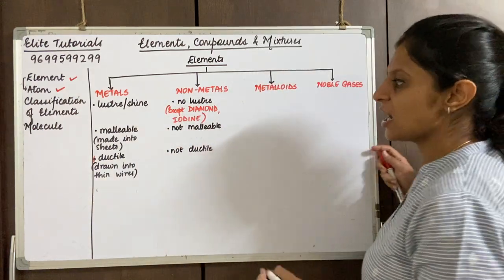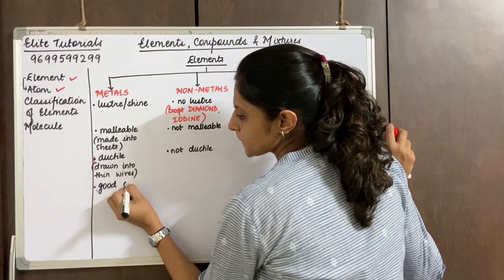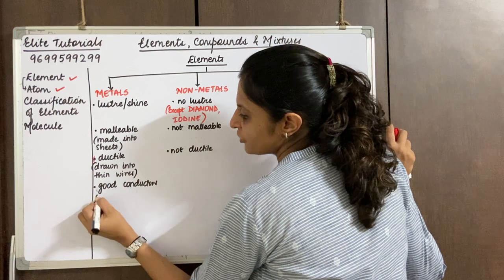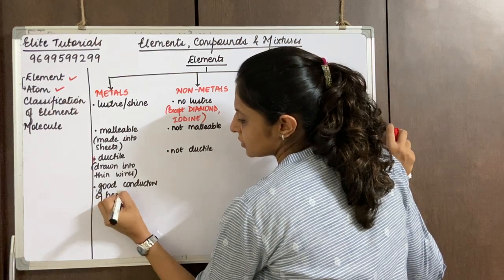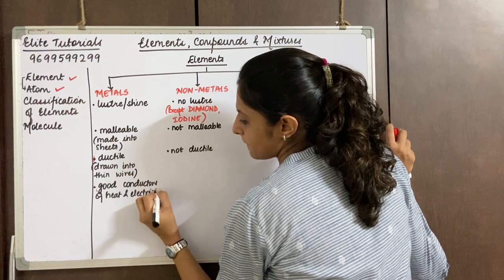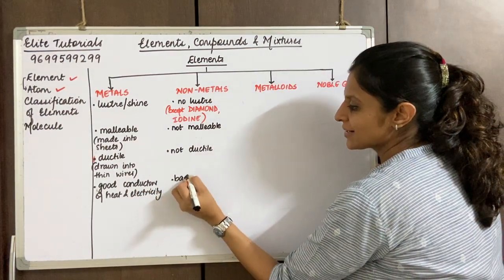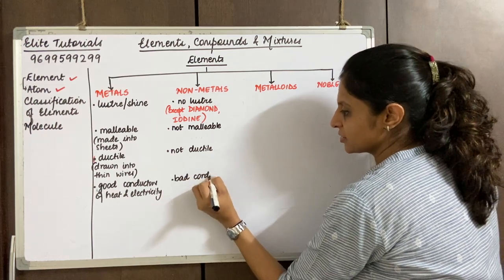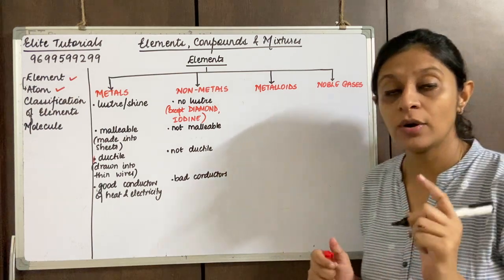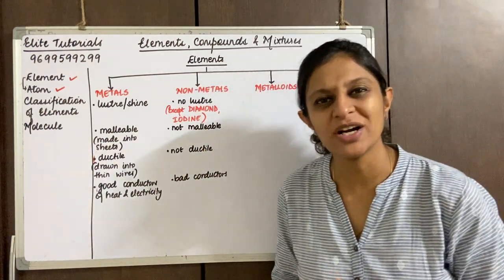So we say they are good conductors of heat and electricity. Here we say non-metals are bad conductors of heat and electricity. Now remember, there is a very important exception. Have you ever heard the word graphite?